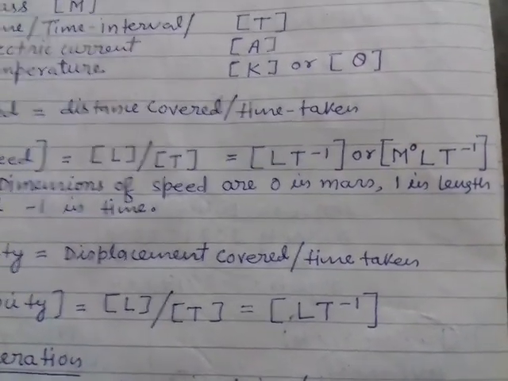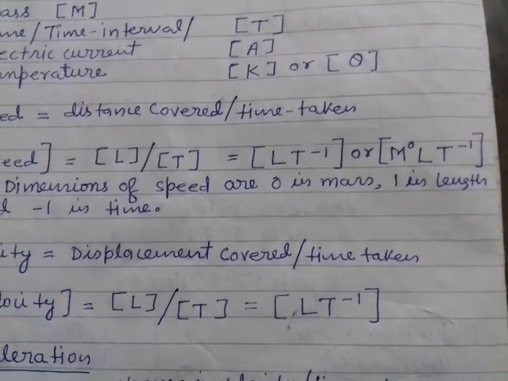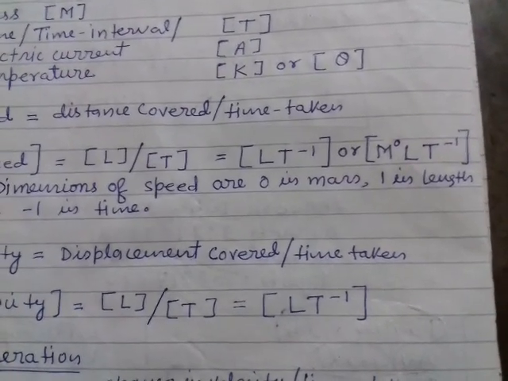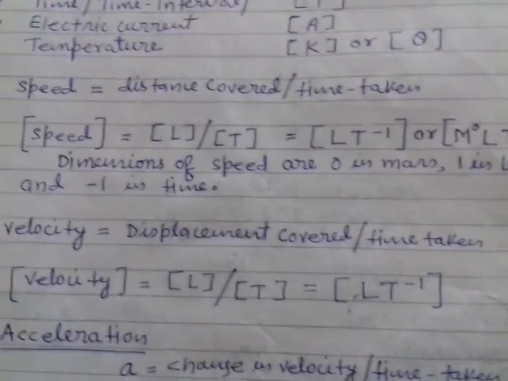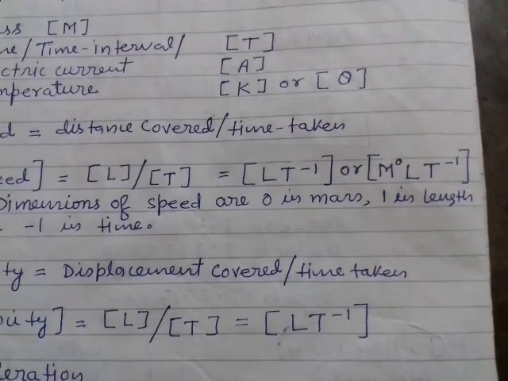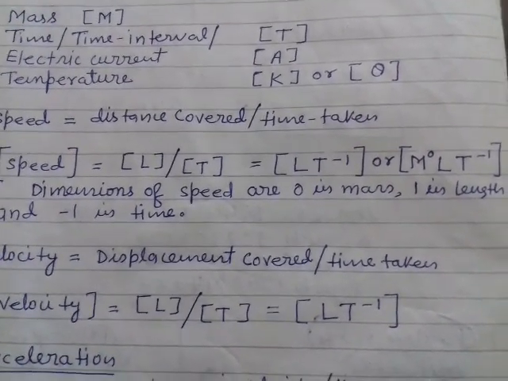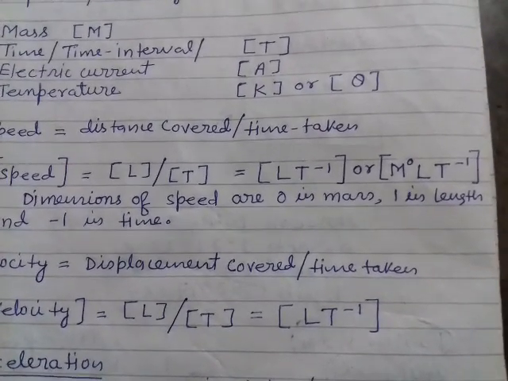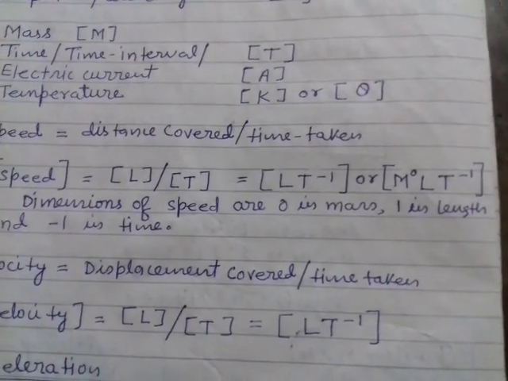You can see, the dimensions of a physical quantity tell how our physical quantity depends on fundamental physical quantities, like how your physical quantity depends on mass, length and time. You can see here, dimensions of speed in mass is 0. It means speed is mass independent. Speed depends on the length and time. How? Speed is directly proportional to length and speed is inversely proportional to time.